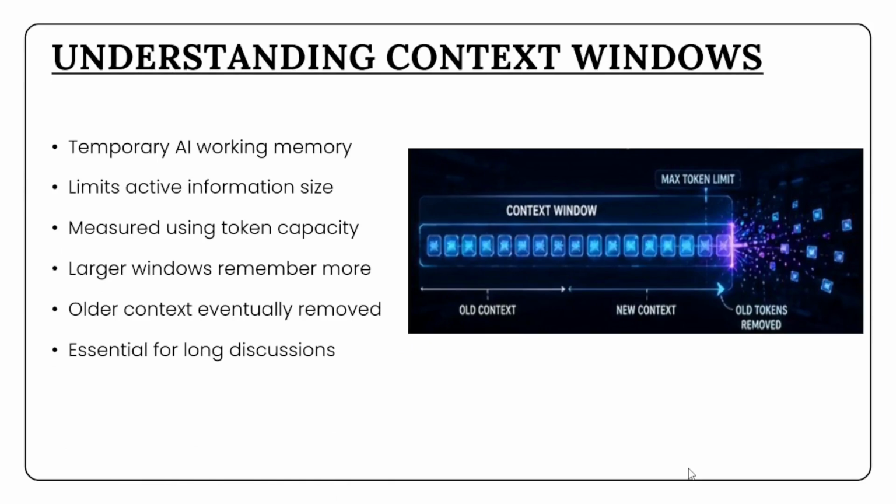Once the token limit becomes full, older information starts disappearing to make room for newer tokens. This explains why AI assistants sometimes forget earlier parts of long conversations. Larger context windows allow models to process bigger documents, longer chats, and more complex tasks. Modern AI companies are constantly competing to increase context window sizes because larger contexts dramatically improve usability. Whether it is coding, research, document analysis, or multi-step reasoning, context windows play a major role in determining how capable an AI model feels during real-world use.